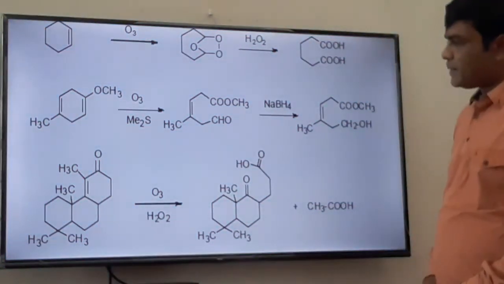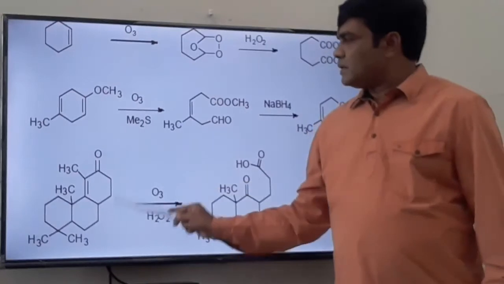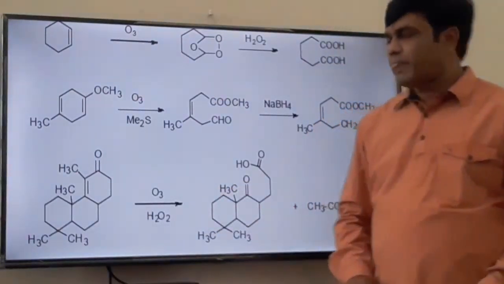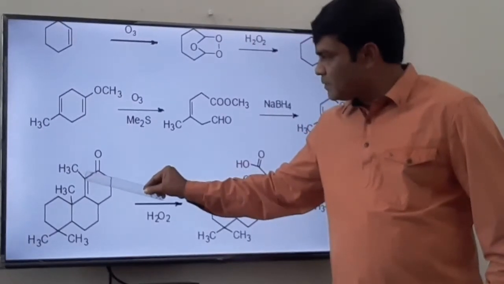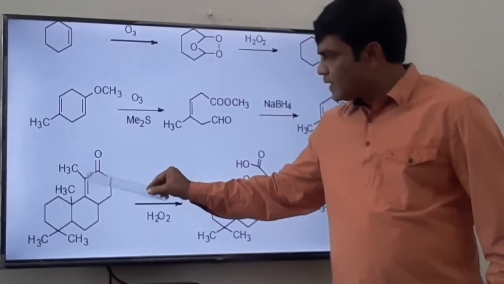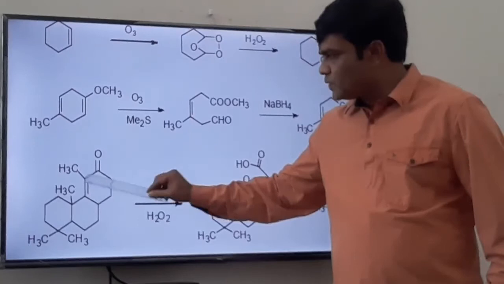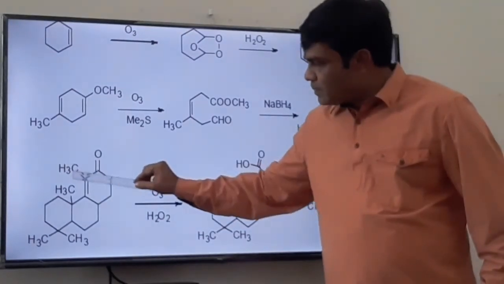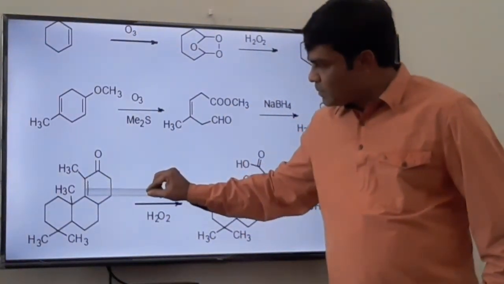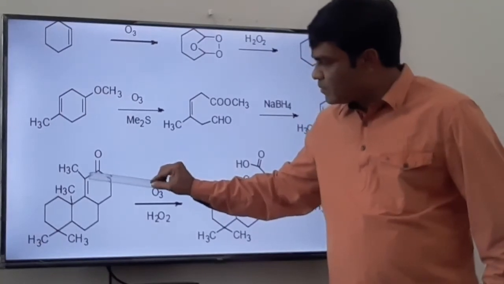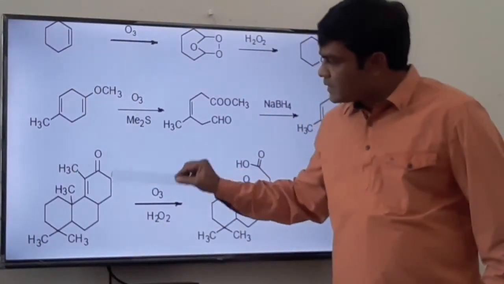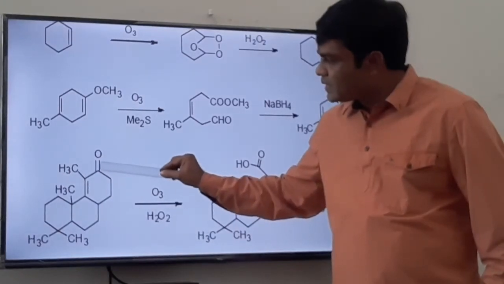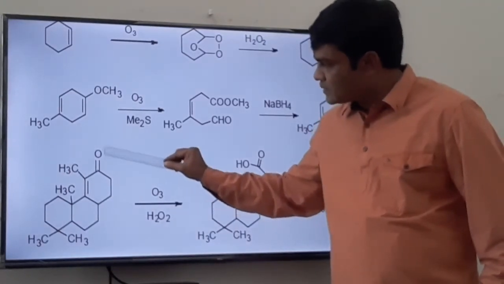Now see this example. This is a carbon-carbon double bond. This cleavage takes place. Obviously, this carbon will oxidize to ketone, and this carbon will also oxidize to ketone. After cleavage of this, here C double bond O will form, here also C double bond O. As it is a 1,2-diketone, it is further oxidized and the product is obtained where we get here COOH, that is carboxylic acid.